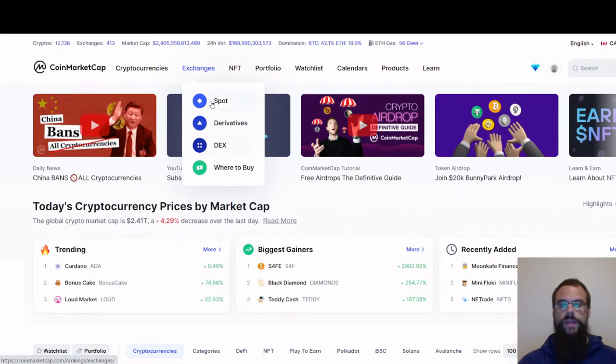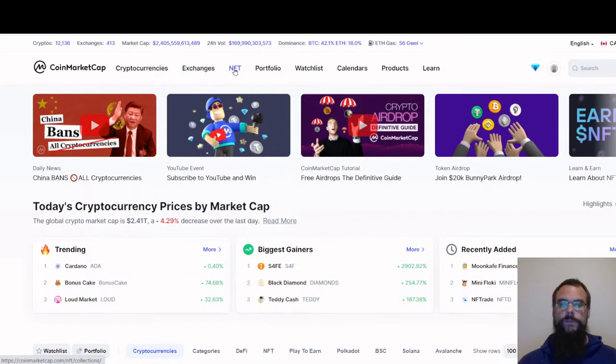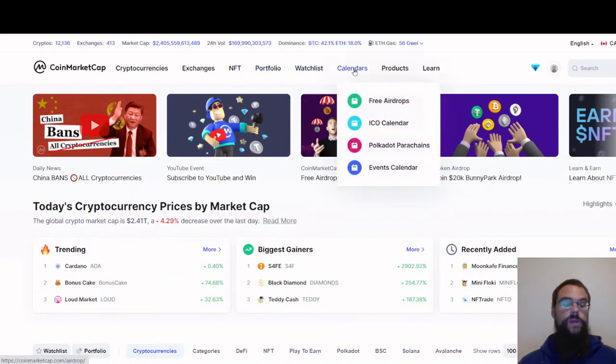Exchanges, and then you have spot, derivatives, DEX, and where to buy. You got NFT, and then I'll show you all different kinds of NFTs. And you got your portfolio, your watch list, calendars. Calendars is great because you can go in and look at free airdrops. An airdrop is basically free cryptocurrency that companies will give out. If you come to CoinMarketCap and look up your free airdrops here, they're more legitimate than most other places, so I trust them a little bit more.